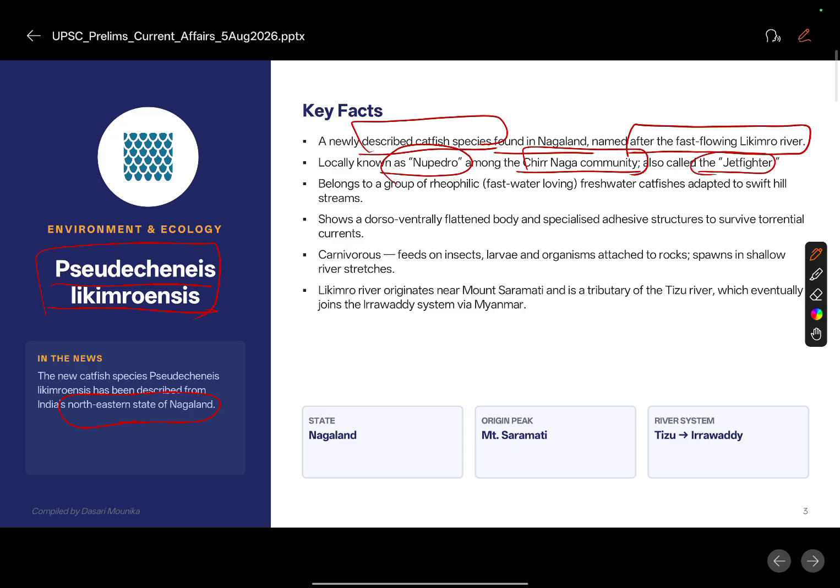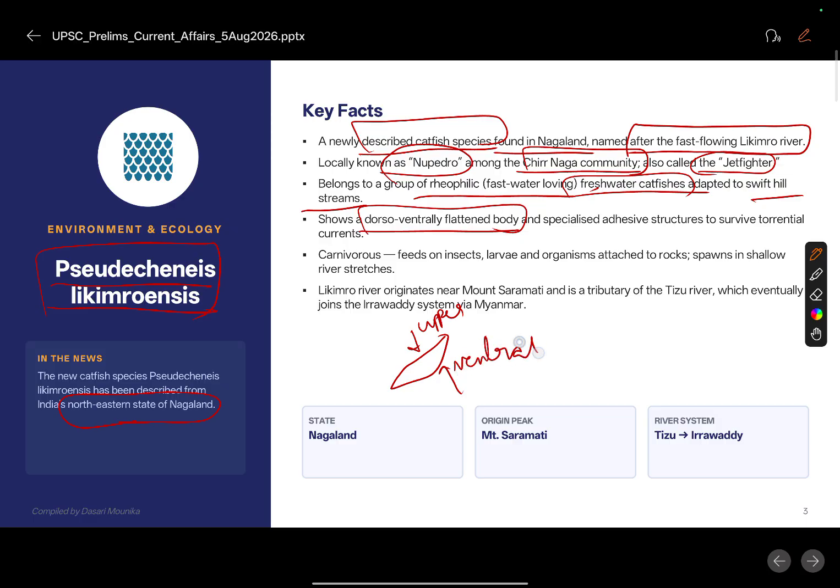So they belong to a group of rheophilic, which means fast water loving freshwater catfishes. So rheophilic, which means they are fast flowing water lovers. Freshwater catfishes, they adapt to swift hill streams. Okay, so they show dorsal as well as ventral flattened body. So here, if you consider this is a body, so dorsal is the upper side of the body as well as ventral is the lower side of the body. Lower is the ventral side of the body, and it has specialized adhesive structures to survive torrential currents.